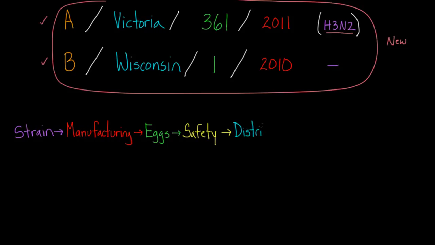So distribution is next. And we're going to go through each of these stages and think just a little bit about which people are involved in all these steps. But I just want to lay out all the steps first so you get an appreciation for how many players there are and how many steps there are in getting a vaccine to you. So it goes, of course, from distribution to these clinics, and then finally, at the end of the day, there is a person.